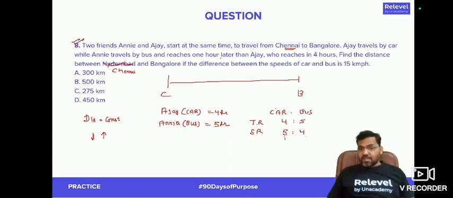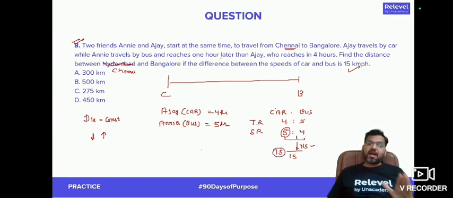Now the difference in the speed is 1. What I want is the difference between these two to be equal to 15. If this difference is becoming 15 times, then I say that the speed of the car would be 75, 5 into 15. That's a multiplying factor that we have learned in ratio.